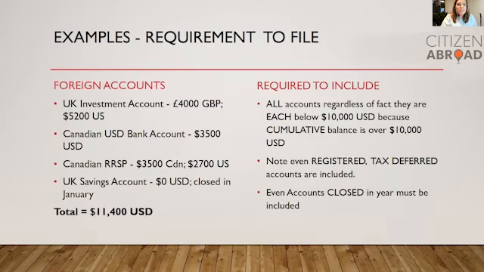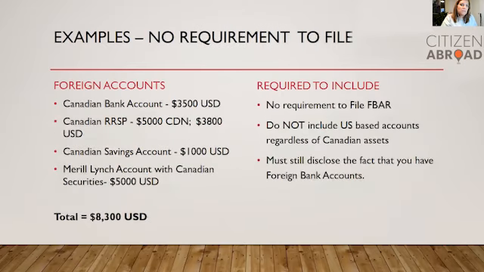So let's go through an example of a requirement to file. You'll see the total of the foreign accounts in the left-hand column is a various group of accounts between the UK and Canada. There's even a US dollar account in there. We've converted to US dollars at the year-end rate. The total of all of the accounts when added together of their maximum balance is $11,400. You're required to file and required to include all of these accounts, regardless of the fact that not one of them is over $10,000 US. You even include registered or tax deferred accounts and even accounts that are closed in the year must be included.